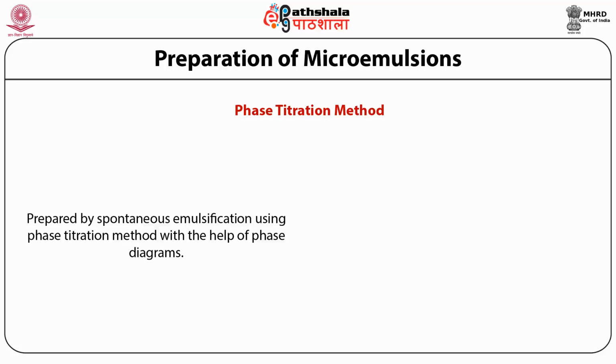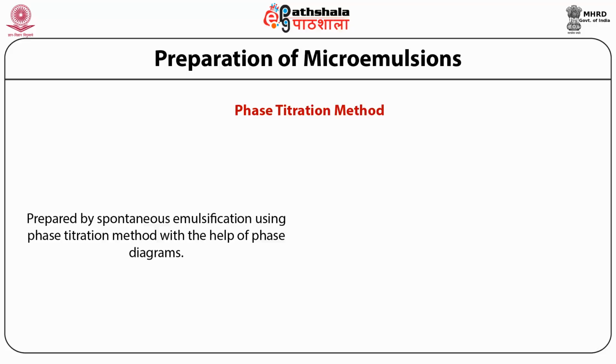A phase diagram is constructed in order to study the complex series of interactions which might occur in mixing different components. A thorough understanding of phase equilibrium and demarcation of phase boundaries is required to prepare microemulsion systems. As a four-component system, the phase diagram is time-consuming and difficult to interpret.